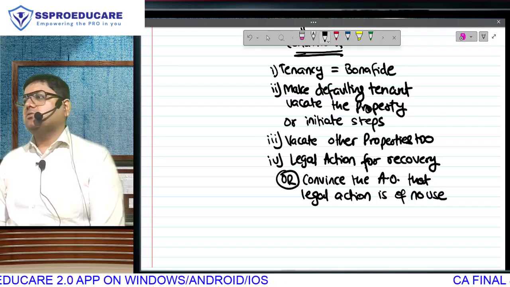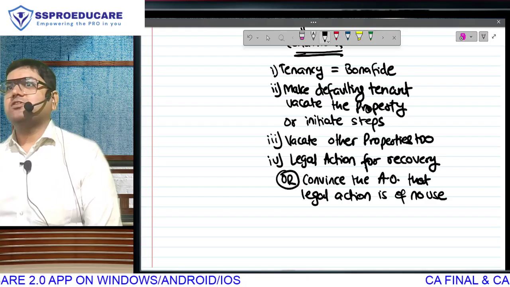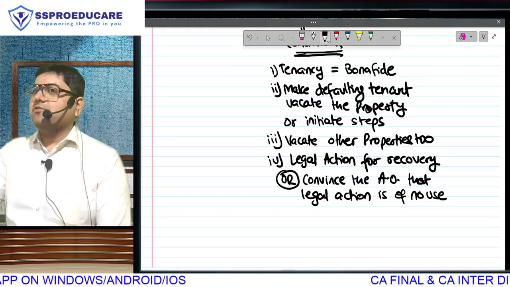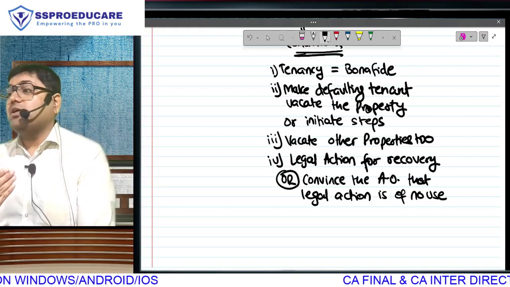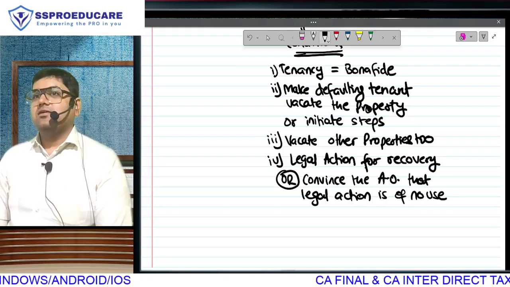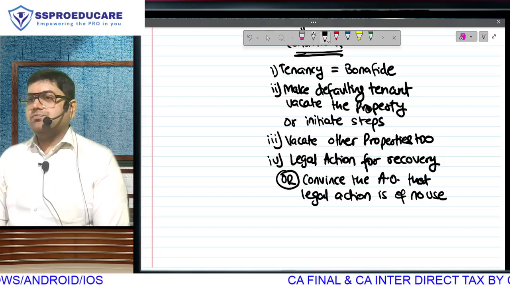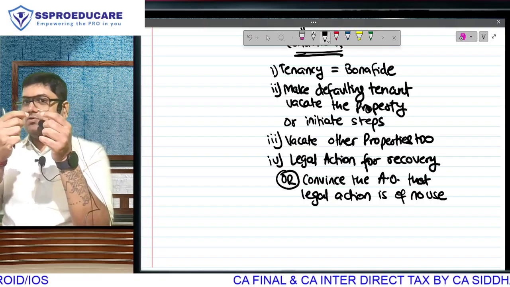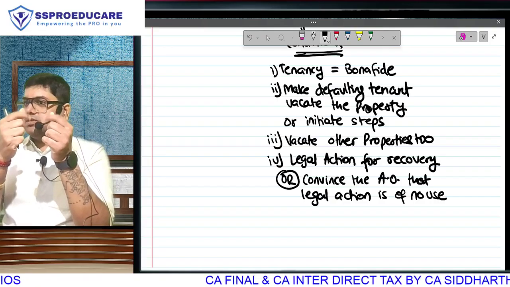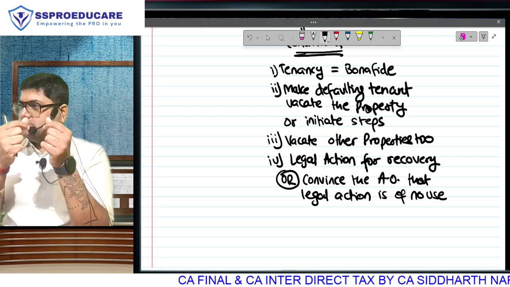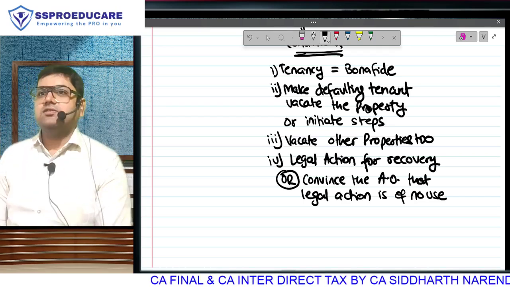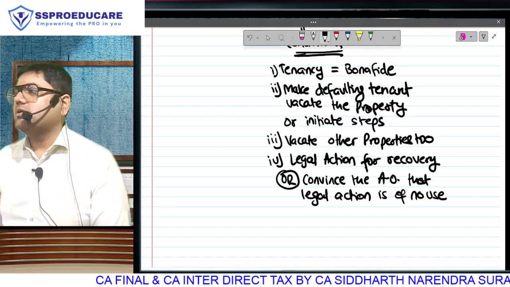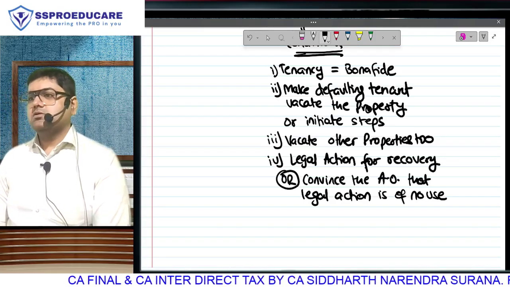Go and make your assessing officer, the officer in the income tax department, understand, sir, that if I file a case for recovery of 3 lakh, I will end up spending 5 lakh. So either you file a case or you convince the assessing officer, cash or kind, that taking legal action is going to rather result in losses. Understood?